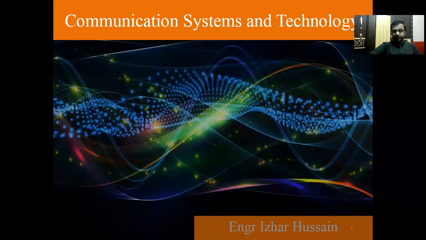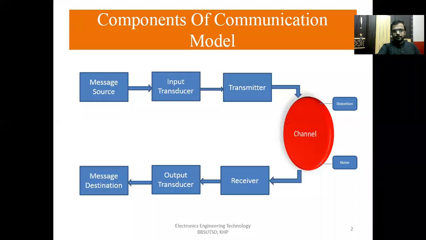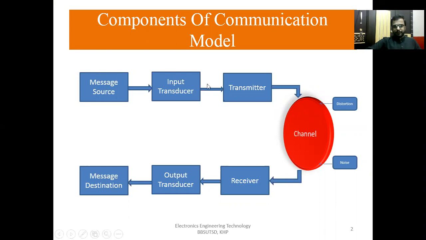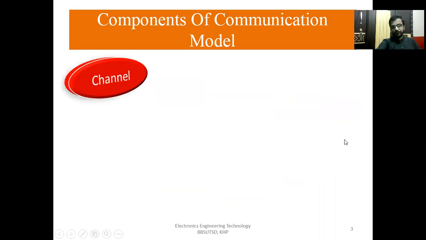Today we are going to start channel, and in channel we have distortion, signal attenuation, and then noise. We have the components of the communication model: message source, input transducer, and transmitter. Today we discuss the channel, distortion and noise.